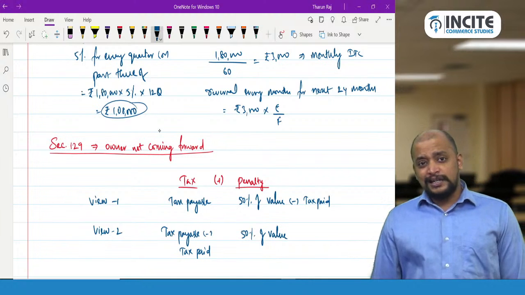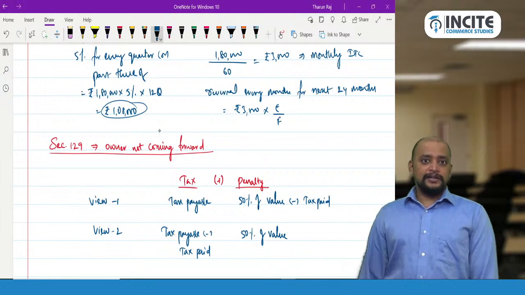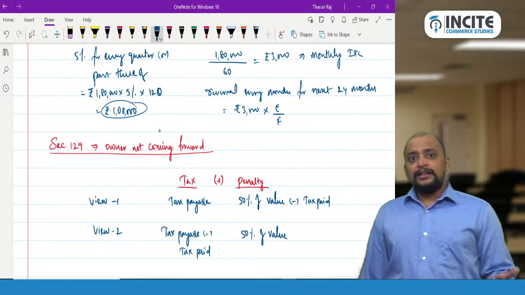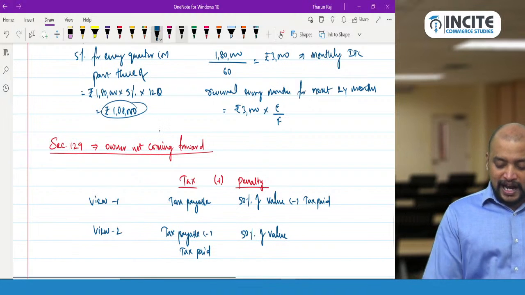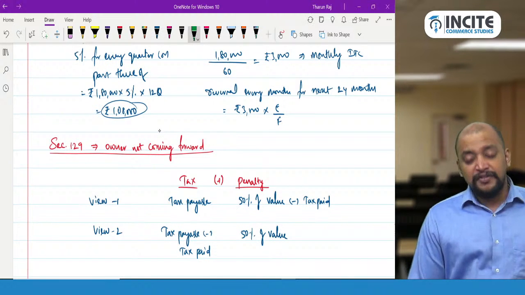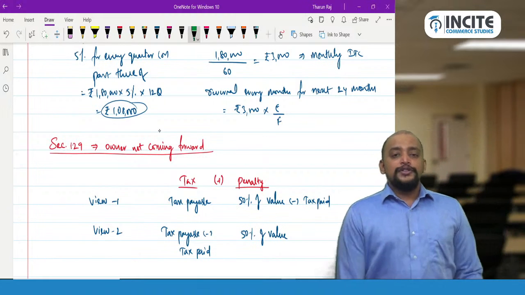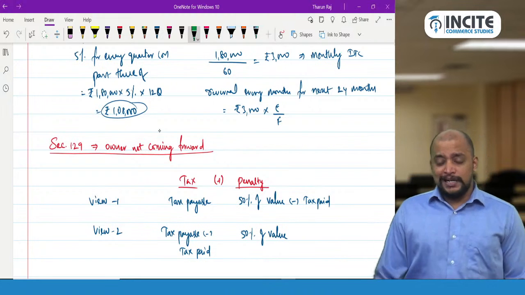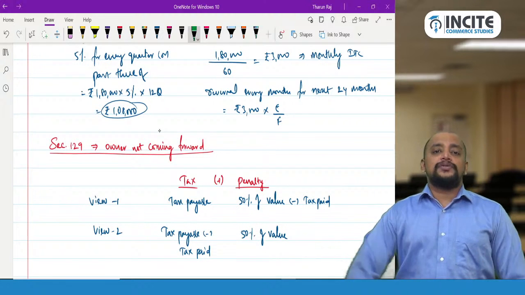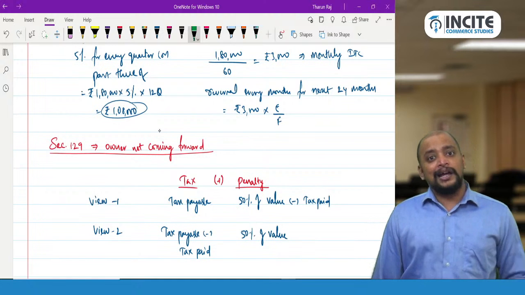So 10 lakhs plus 1 lakh minus 20,000, which means 10 lakh 80,000. Even when you take view 2 it will be the same: 1 lakh minus 20,000 is 80,000, plus 10 lakhs, resulting in 10 lakh 80,000 only.